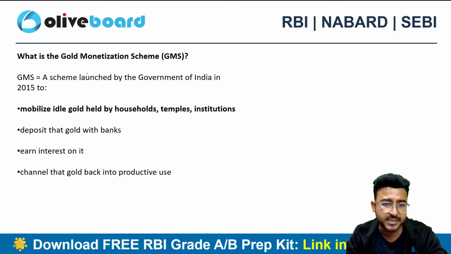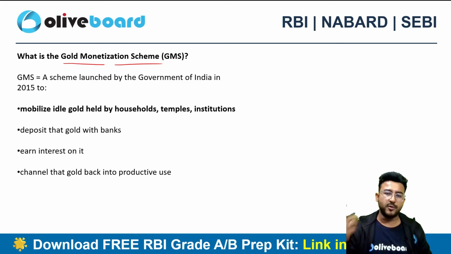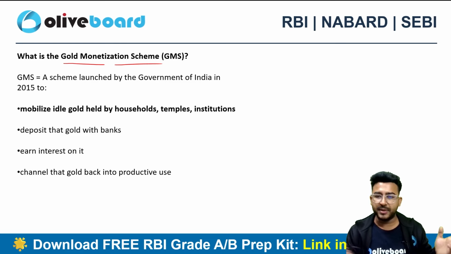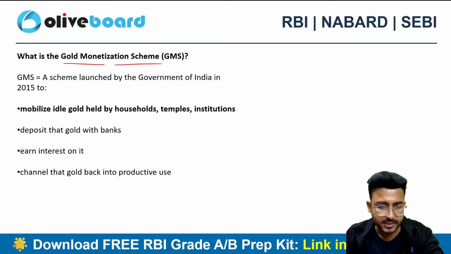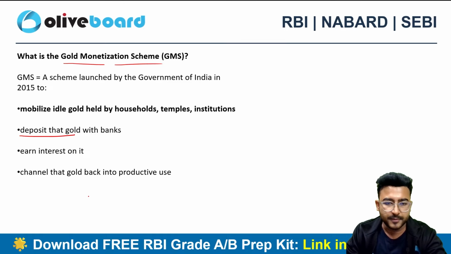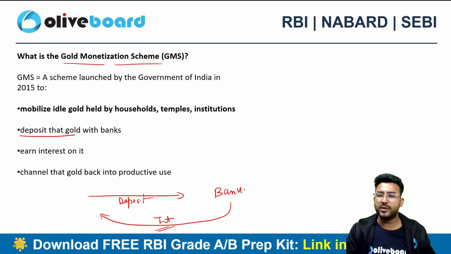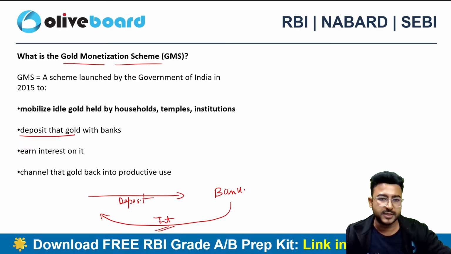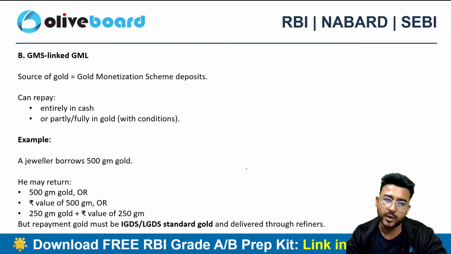Next one is the GMS linked loan. Now GMS stands for Gold Monetization Scheme. What is the Gold Monetization Scheme? In India, households, institutions and temples have a huge quantity of gold, right? What they can do is deposit their gold in a bank, and the bank will start paying them interest on the gold deposits. This scheme is called the Gold Monetization Scheme.